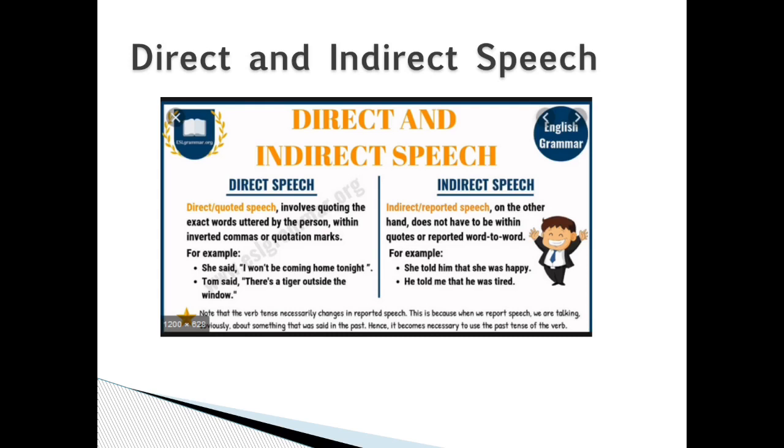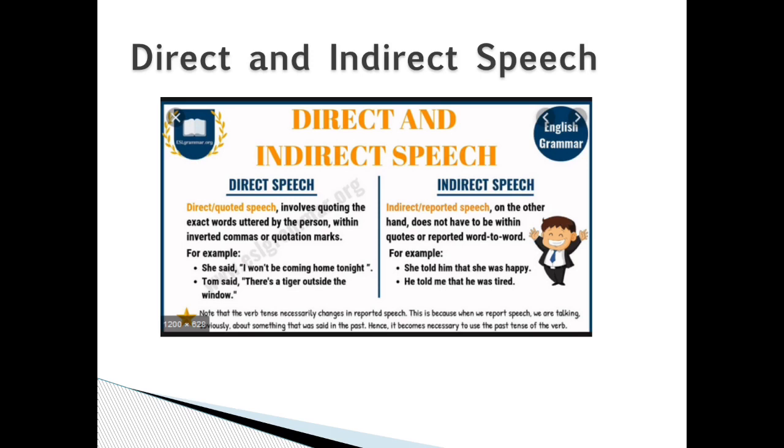Direct and indirect speech. Direct speech is quoted speech. It involves quoting the exact words uttered by the person within inverted commas or quotation marks. For example, she said, "I won't be coming home." As you can see, it's in inverted commas. Tom said, "There's a tiger outside the window." As you can see, it's in inverted commas.